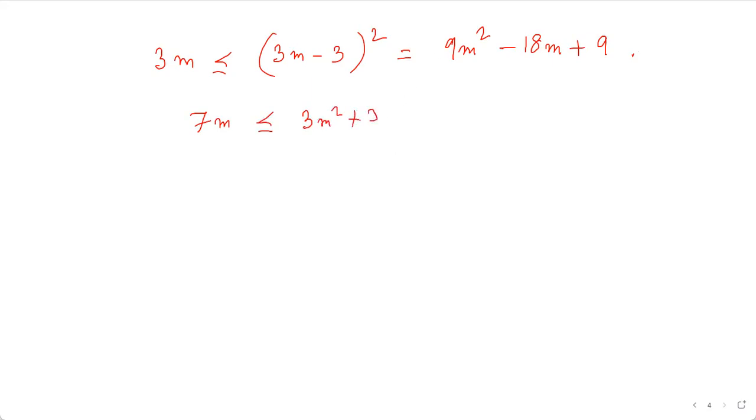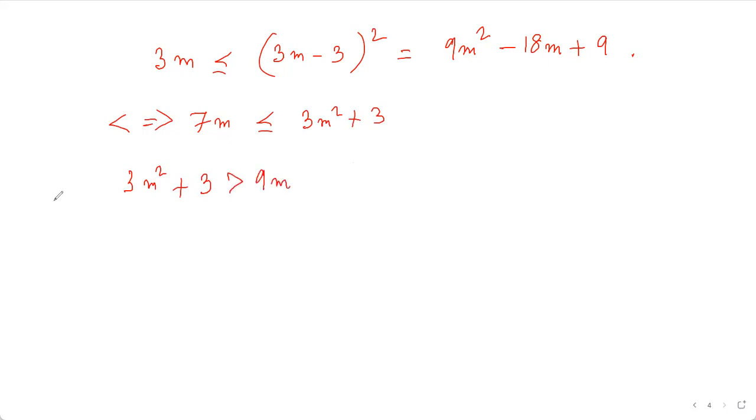So if I'm able to prove this, I'll be done. Then I know that 3m square plus 3 is strictly greater than 9m. Why?